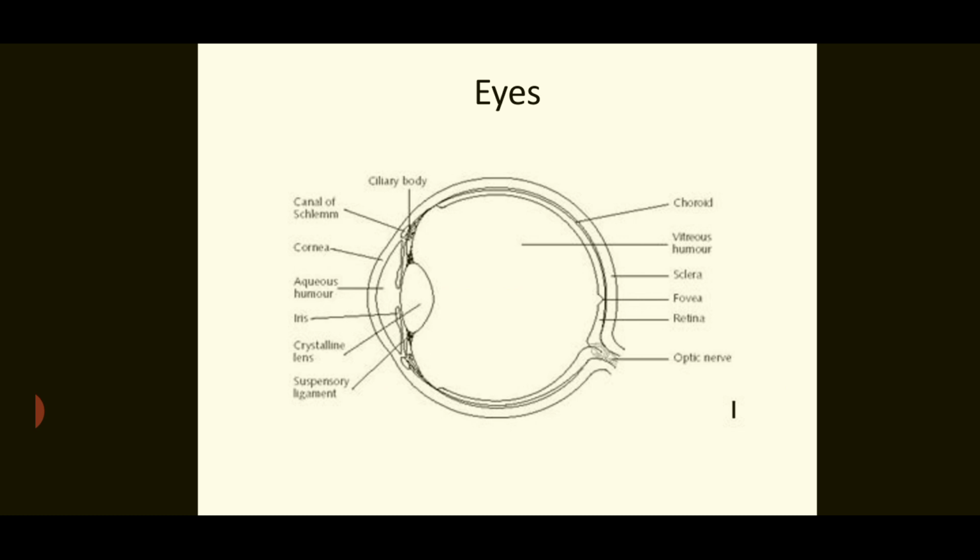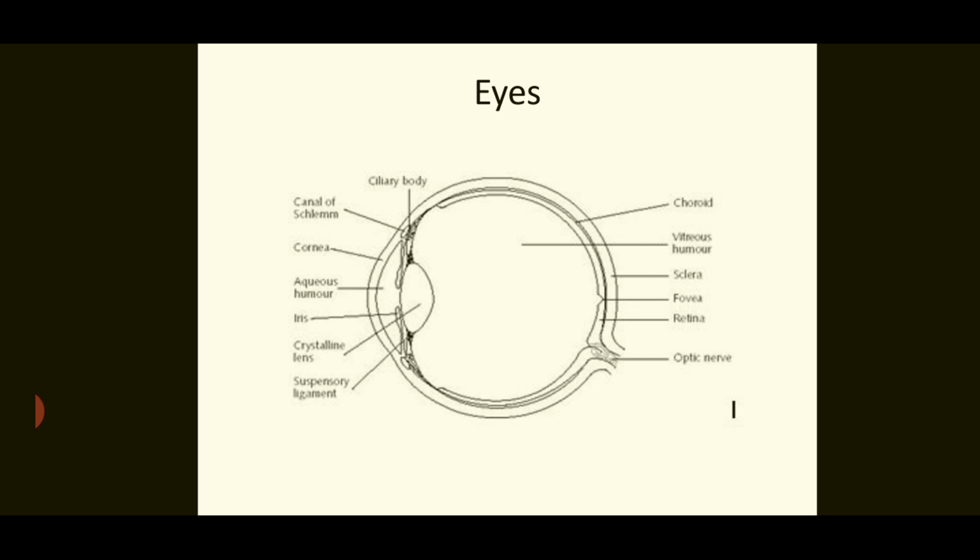In front of the lens you can see the aqueous humor. It is also a fluid, and in front of the lens you can see the iris.